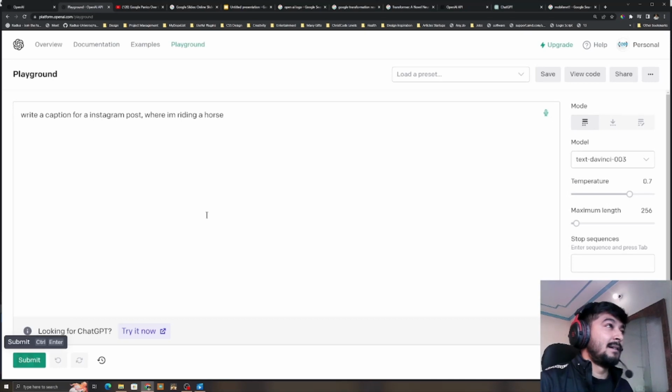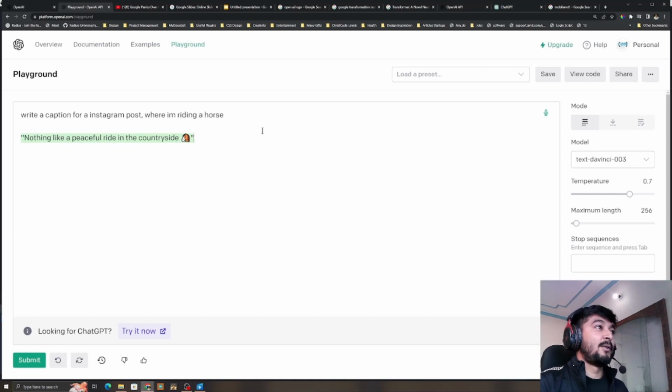This data, riding a horse, will come from a different API. So we'll just let it run. Awesome. So this is what we're trying to do. We will also integrate it so it can give you more replies so that you can pick and choose from using this ChatGPT tool.